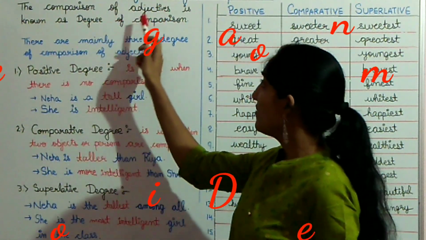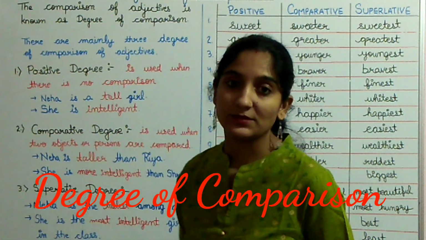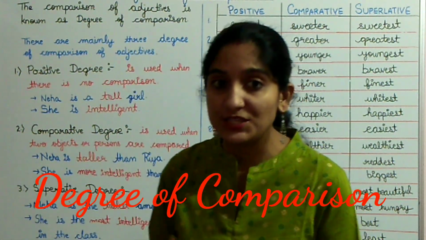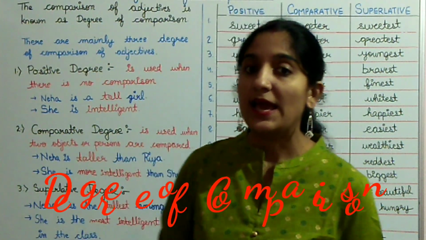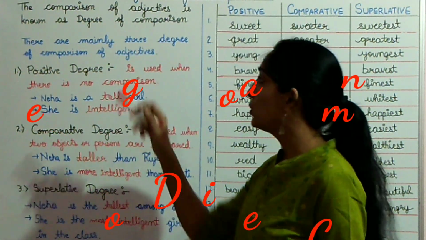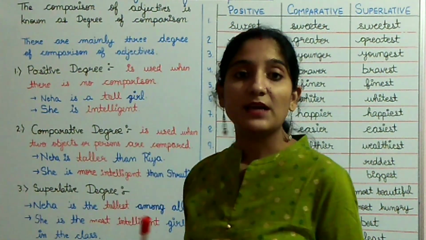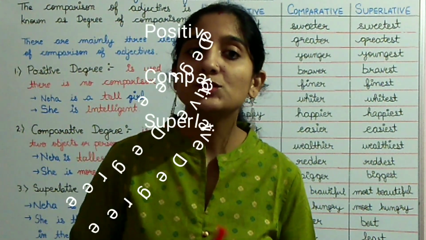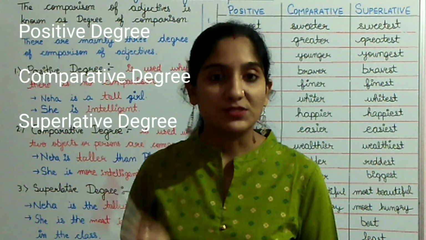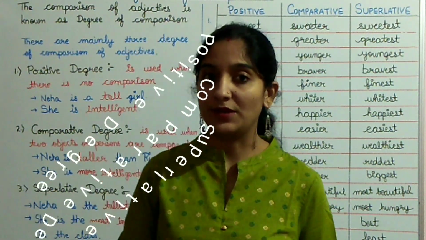The comparison of adjectives is known as the degree of comparison. And there are mainly three degrees of comparison of adjectives. And these are positive degree, comparative degree and superlative degree.